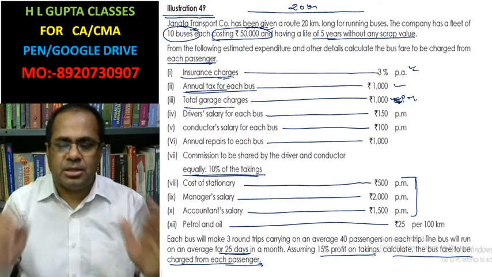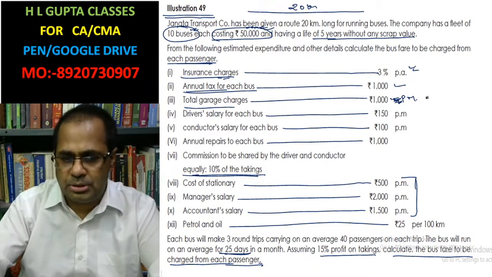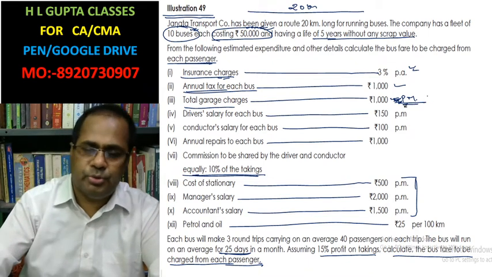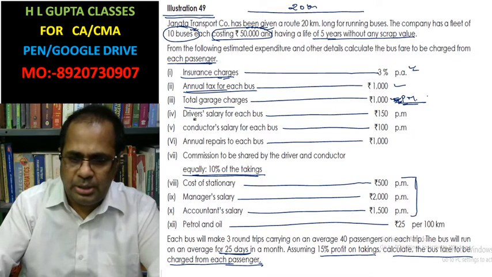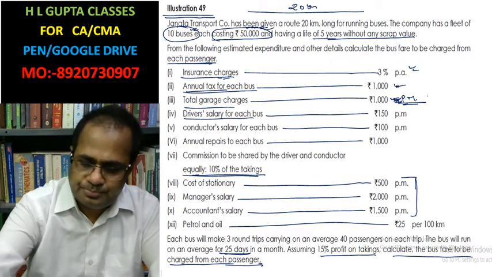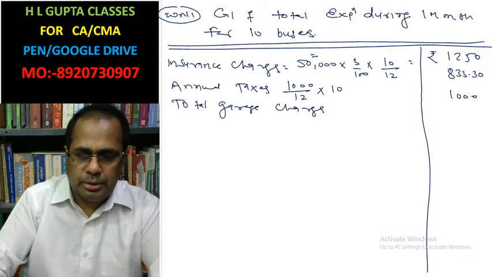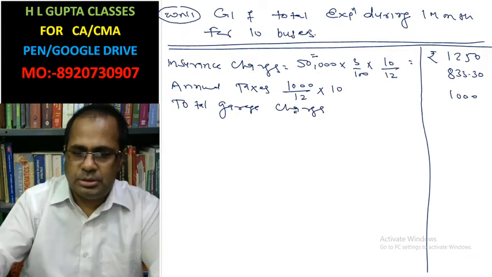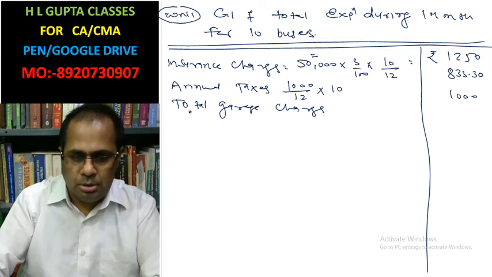You can write in the notes, annual garage charges per month. Driver salary for each bus, 150 per month. This is assumed for the 10 buses for 1 month.